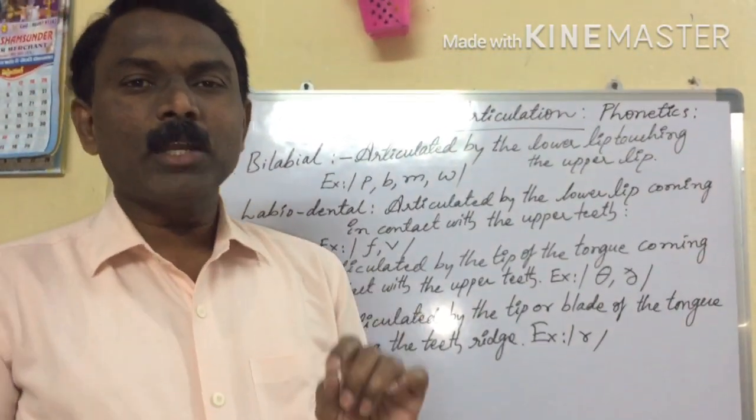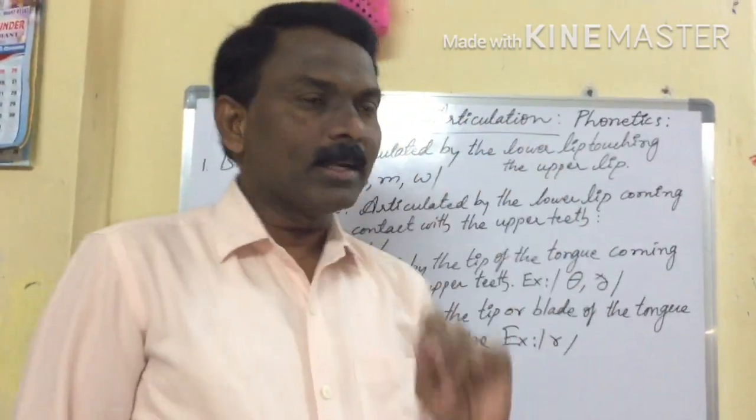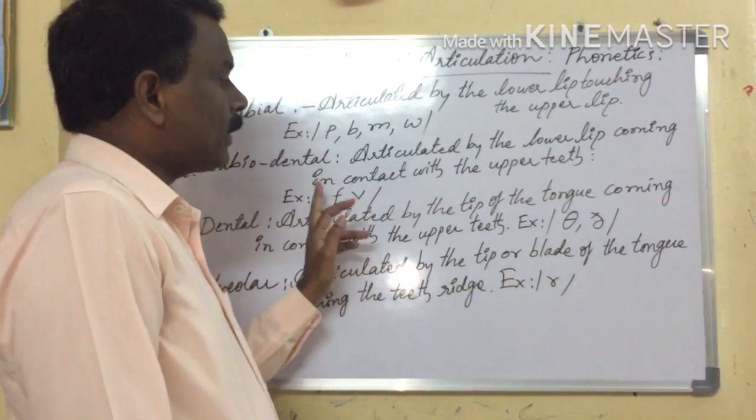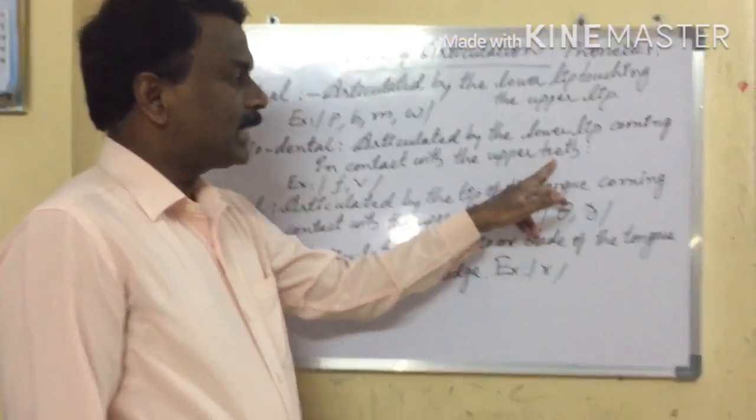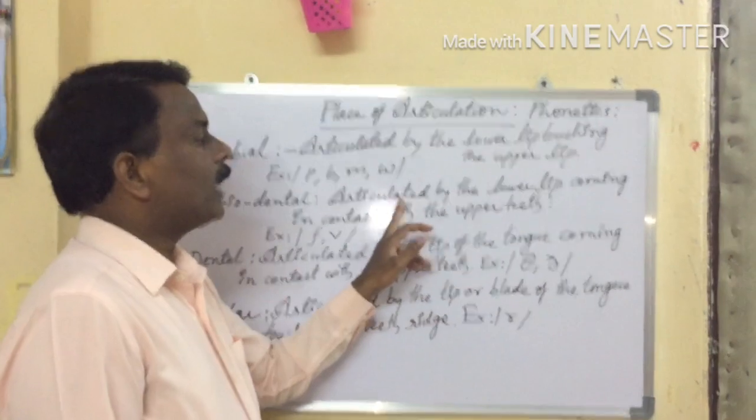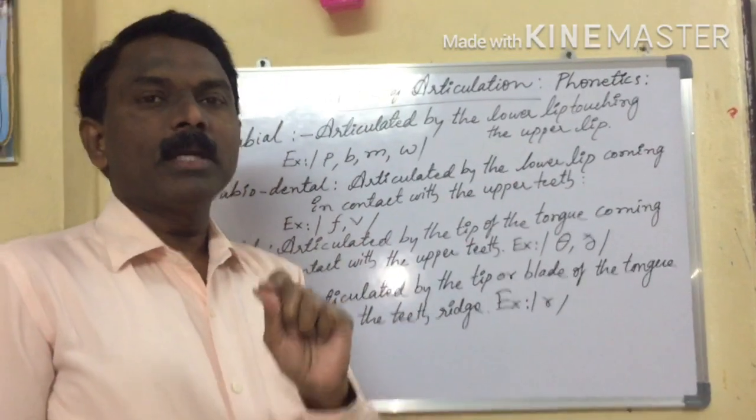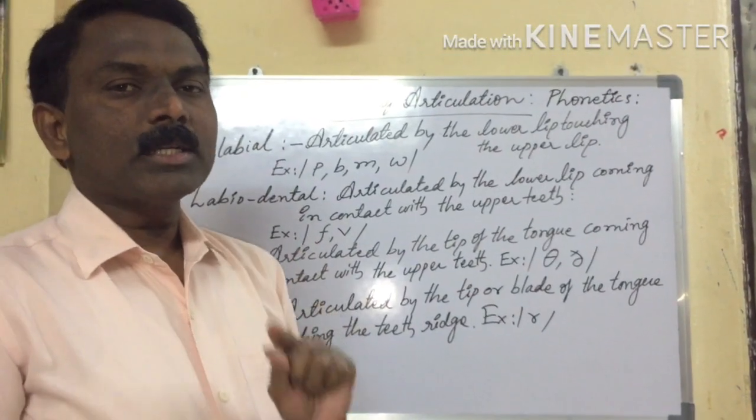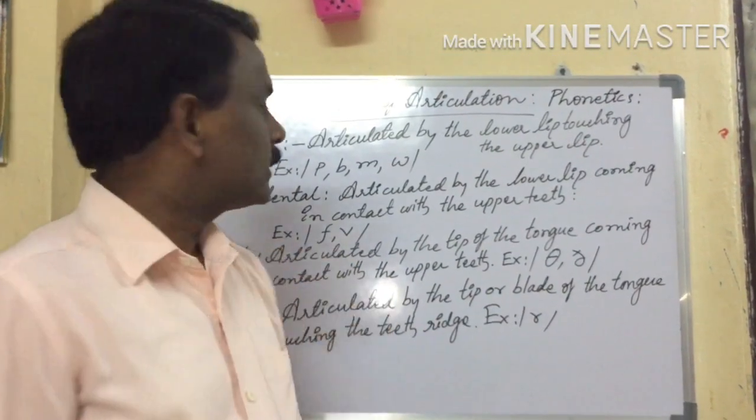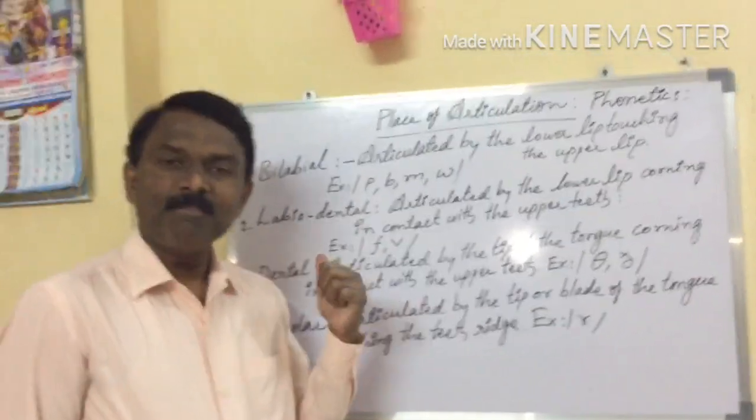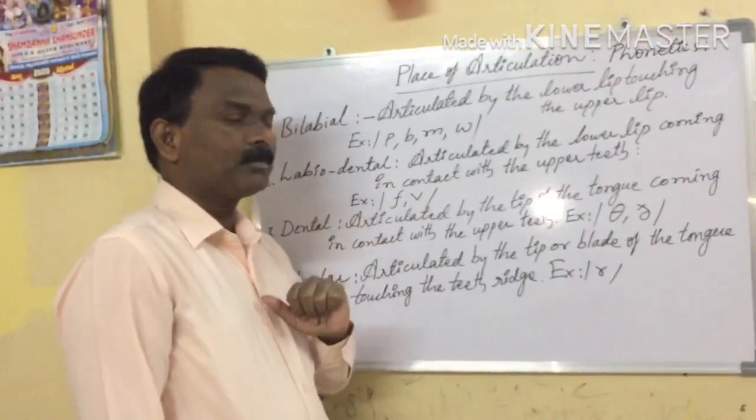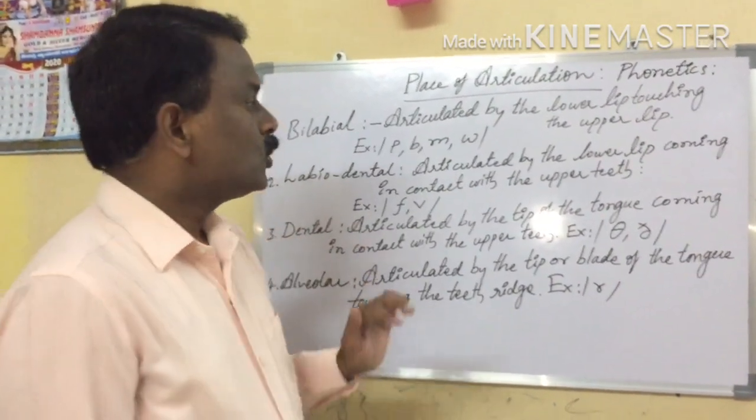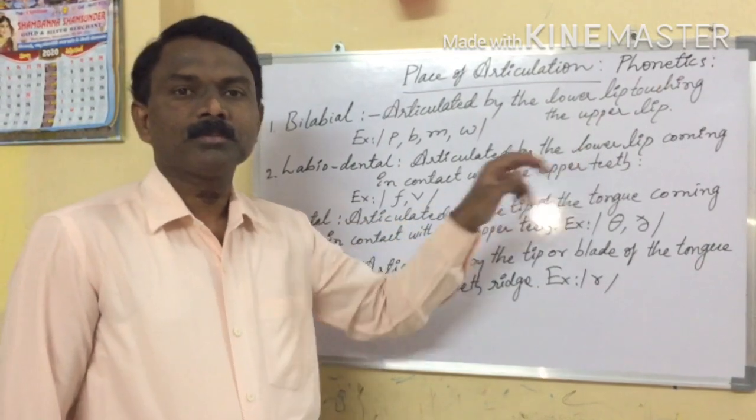Second one, labiodental. Articulated by the lower lip coming in contact with the upper teeth. What are the sounds produced with this? Here, fa and va. While producing fa and va, the lower lip